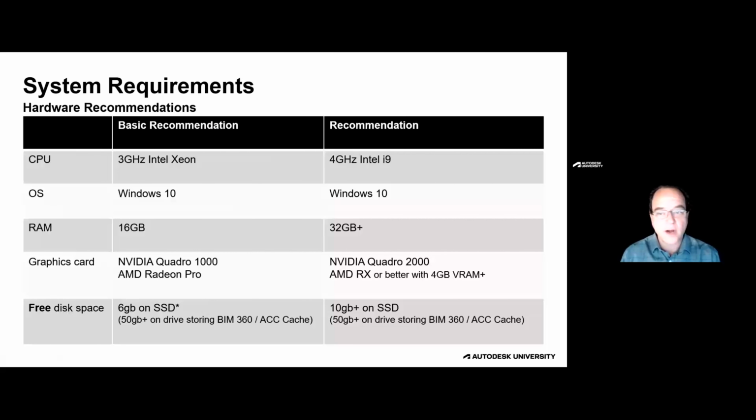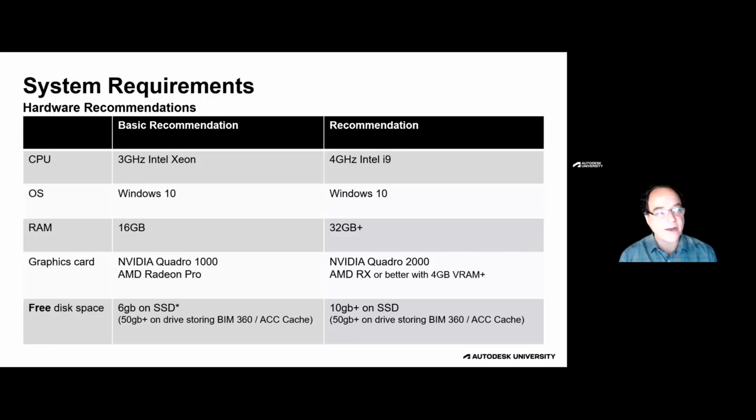Here are the basic system requirements and then recommended system requirements. And so right now we are only supporting Windows 10 because Desktop Connector is only supported in Windows 10 and we are not yet supporting Windows 11. So my recommendation, or what I see for best results, is really focusing, again, and we've heard this many times before, on your RAM, on your video card, and then the big one now is hard drive free space. Because you are caching your project locally, all the files that you're working on are being cached locally, you will need a little more hard drive space than what we have become used to.